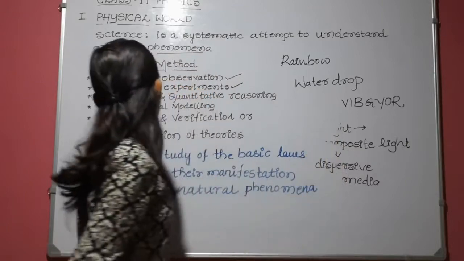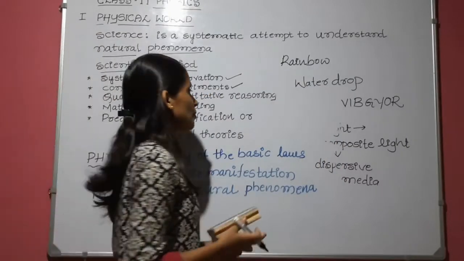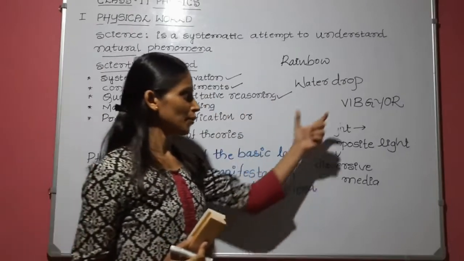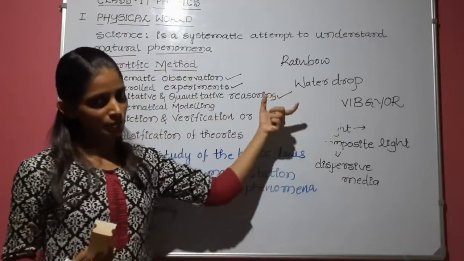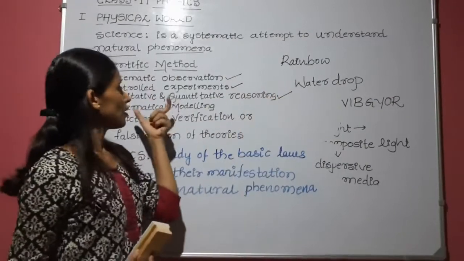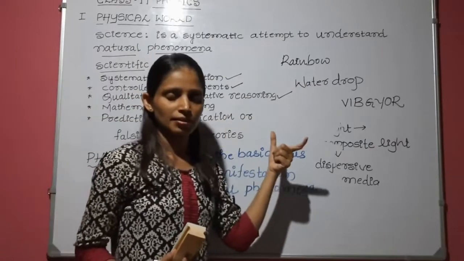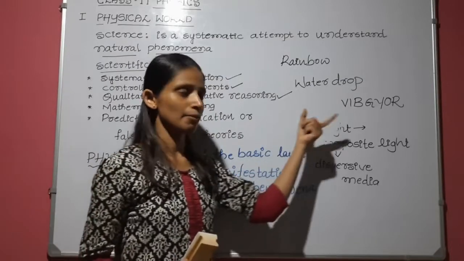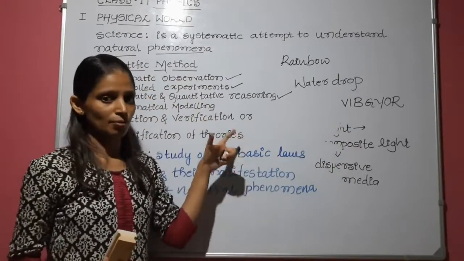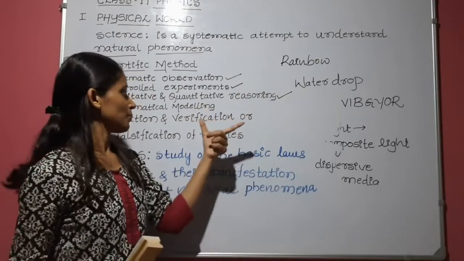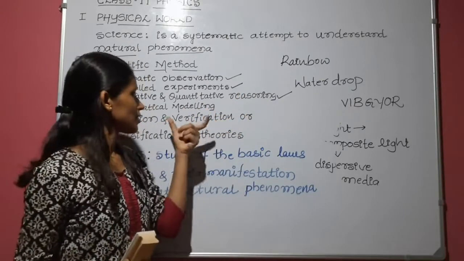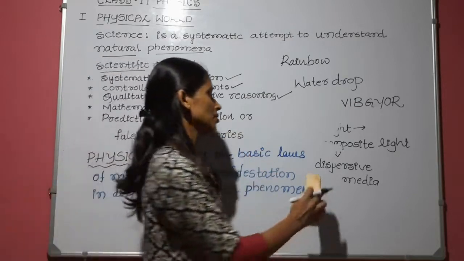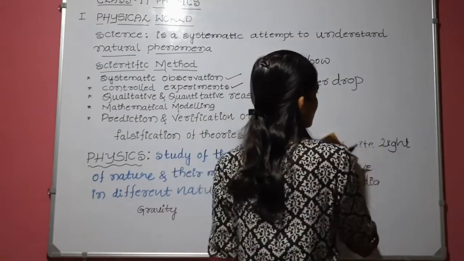So the next step is qualitative and quantitative reasoning. You have to give the reason for this. Here there is a dispersive medium, that is water. So you can see the splitting of light into its constituent colors because of the dispersive medium. Here the water drop is the dispersive medium. You can say dispersion takes place, and due to that you can see the colors. So it is only a qualitative reason.